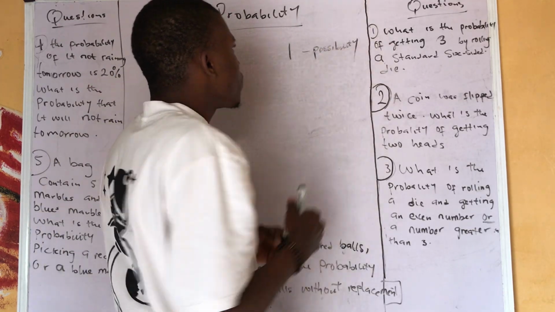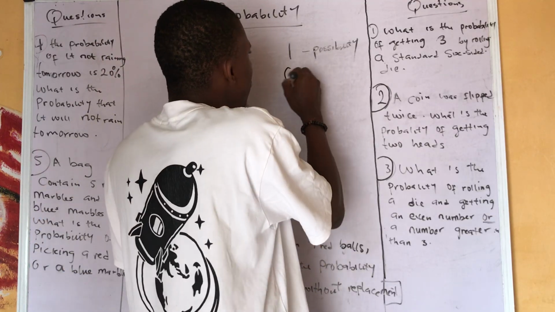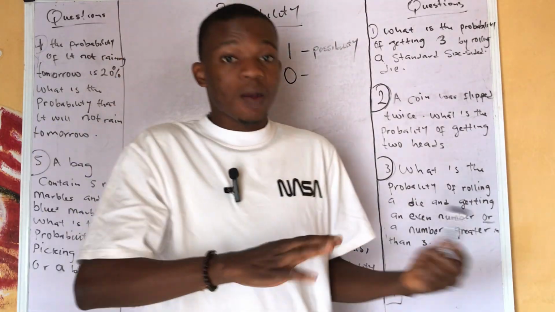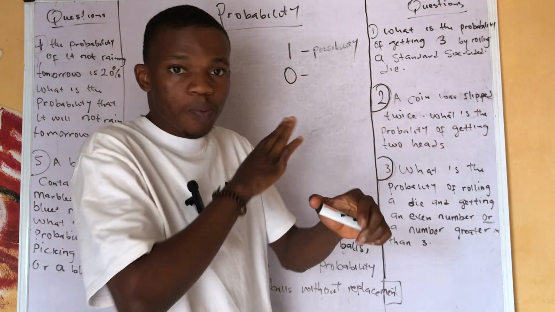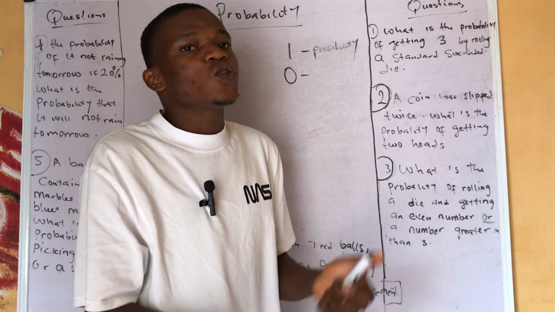Then we have zero. Zero shows impossibility: the event is not going to happen. Zero shows that it is not certain and is not going to happen, while one shows that it is possible and is going to happen.